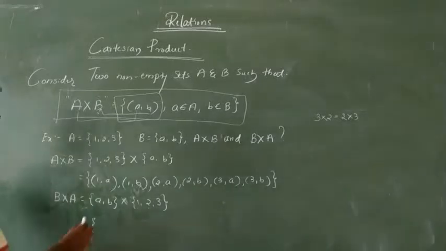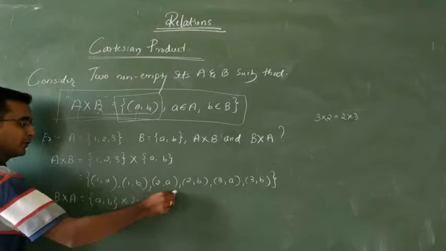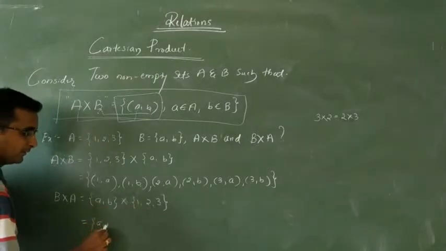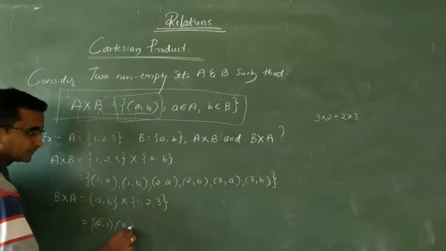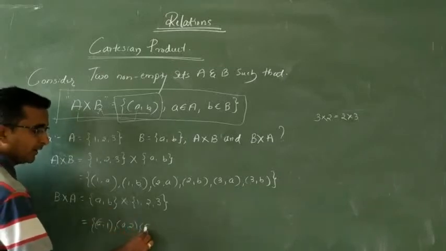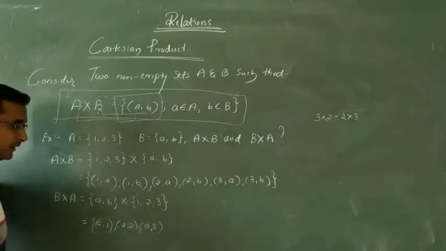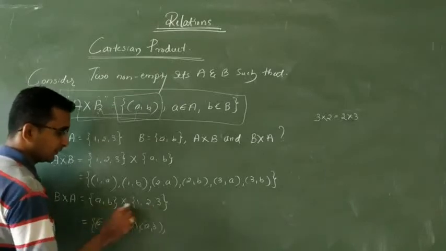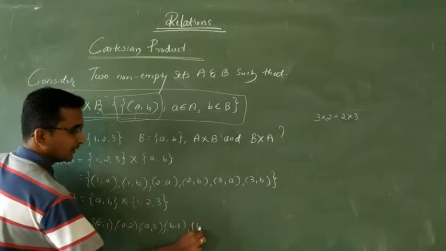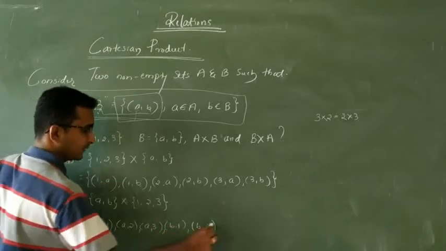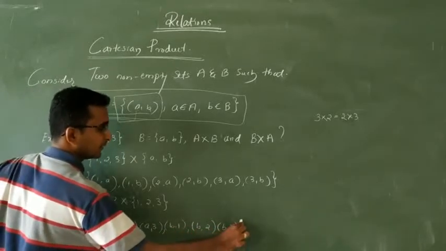Getting? That is a first ತಗೊಂಡು ಎಲ್ಲದಕ್ಕೂ ordered pair ಮಾಡ್ಕೊಂಡು ಹೋಗೋದು. (a, 1) compulsory open interval, (a, 2), (a, 3). Getting? Comma. Next, (b, 1), (b, 2), next (b, 3).